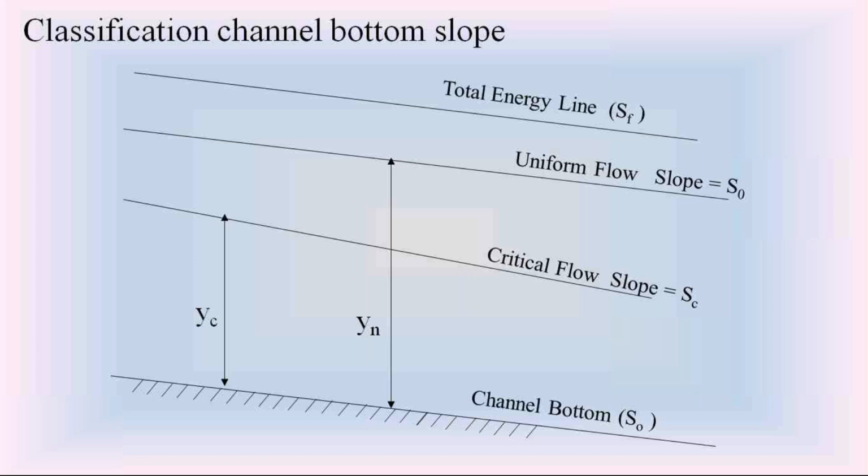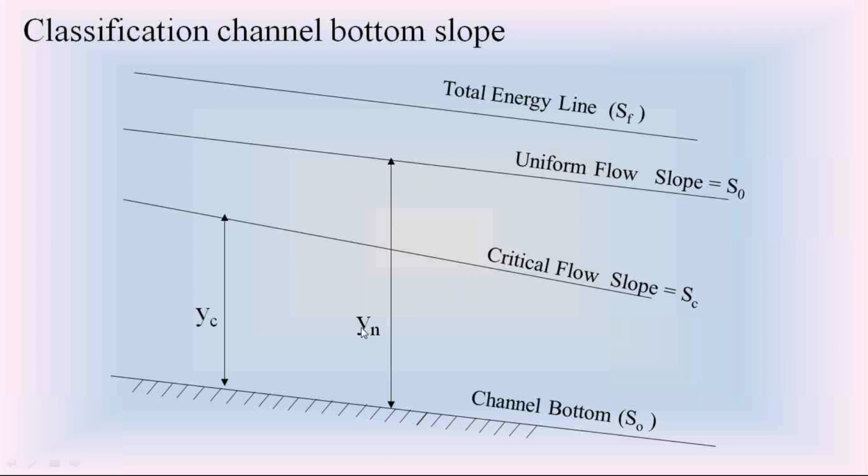Now we are going to discuss how to classify the channel bottom slope. Please everyone listen. How to classify the channel bottom slope, either as steep slope, mild slope, critical slope, horizontal slope or adverse slope. To classify the channel bottom slope, we always consider the critical flow in the open channel. By observing this critical flow water surface profile, please everyone focus on this diagram.